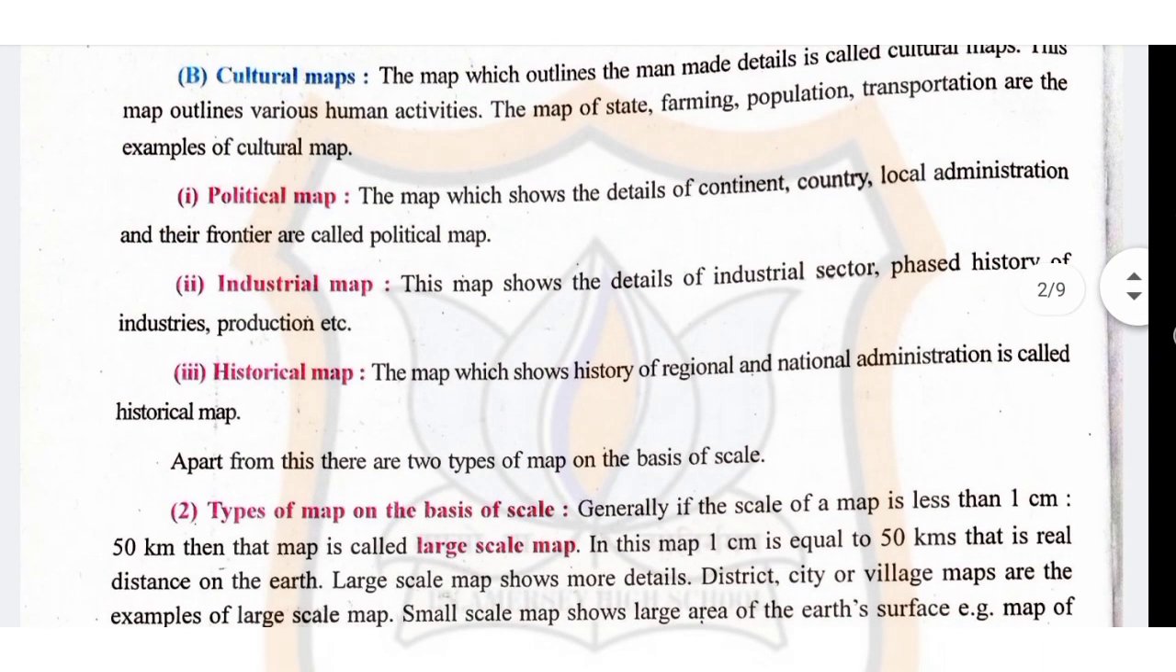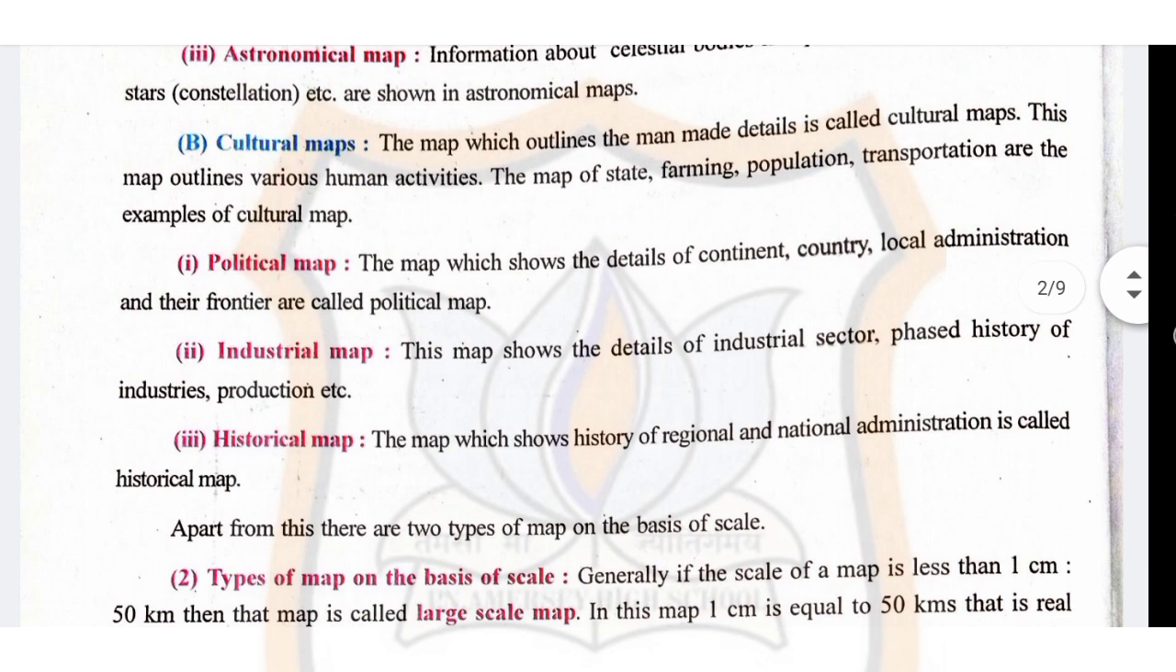Now B is cultural map. The map which outlines the man-made detail is called cultural map. This map outlines various human activities. The maps of state, farming, population, transportation are the examples of cultural map.